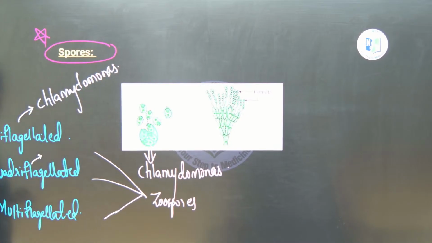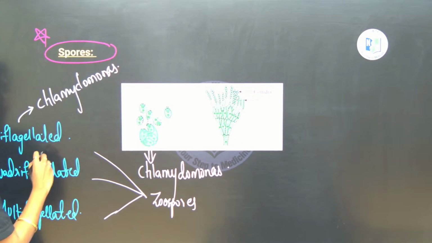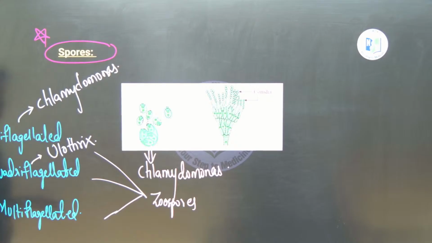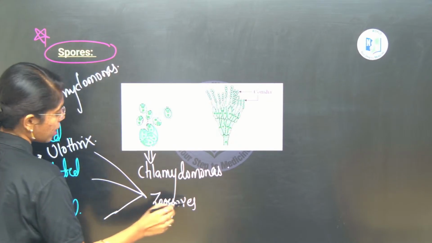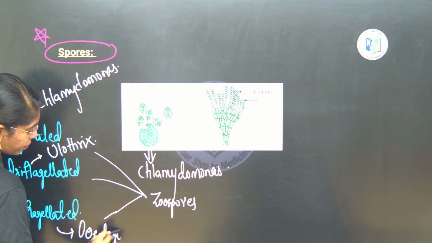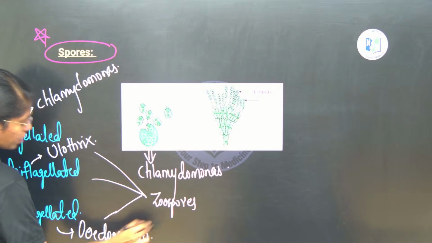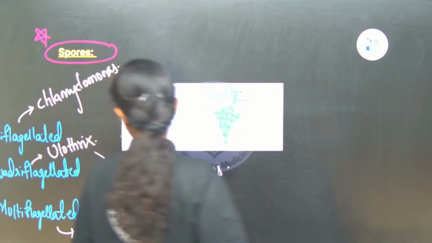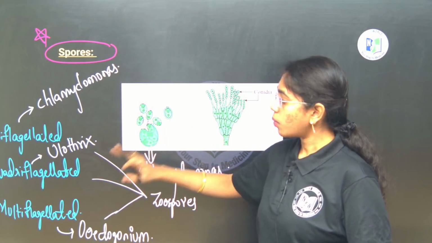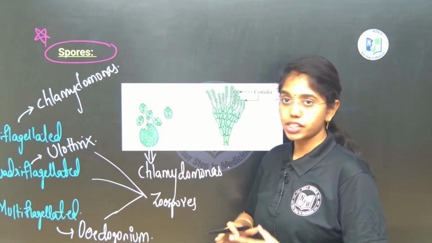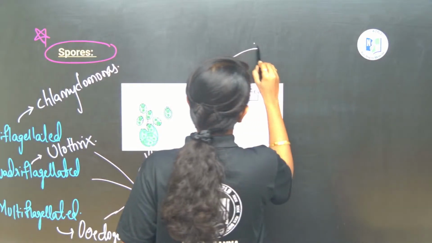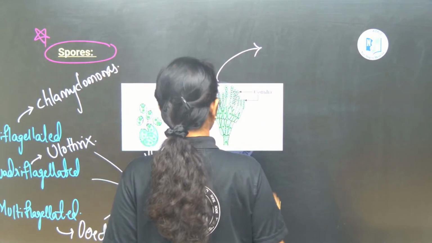Quadriflagellated, the best example you can take is the filamentous green algae Ulothrix, and for multiflagellated type of zoospores you can take the example of Oedogonium. Fine, right. So these are the examples of algae: biflagellated in Chlamydomonas, quadriflagellated in Ulothrix, multiflagellated in Oedogonium. And then you can see many different types of spores in fungi as well.